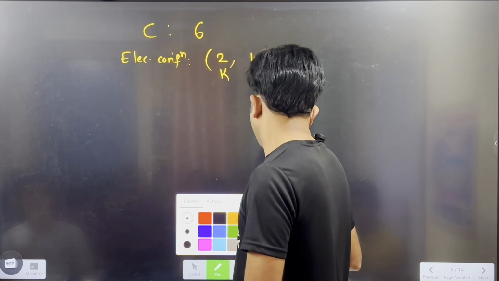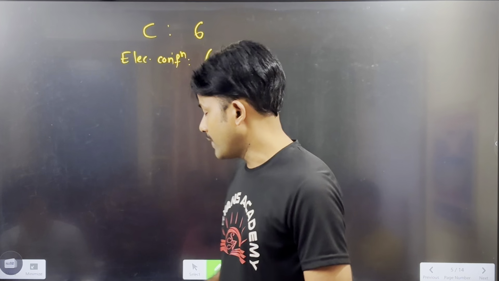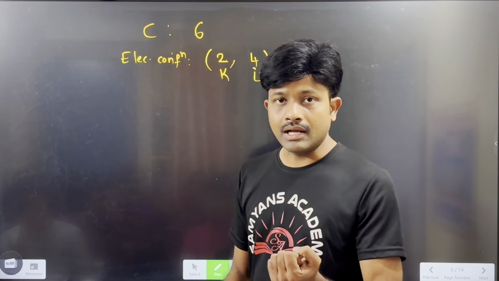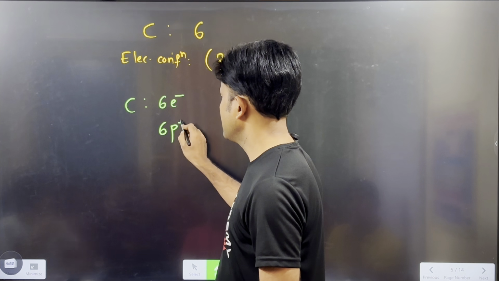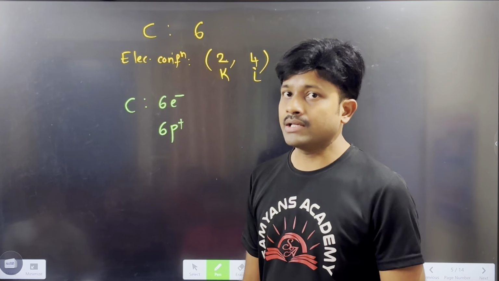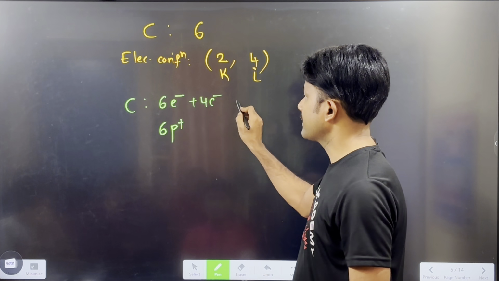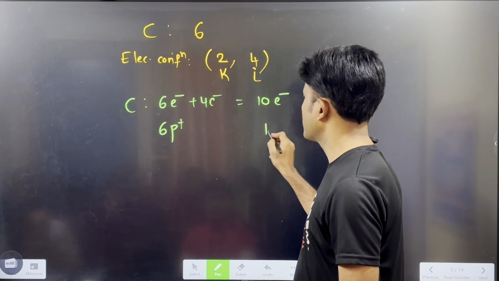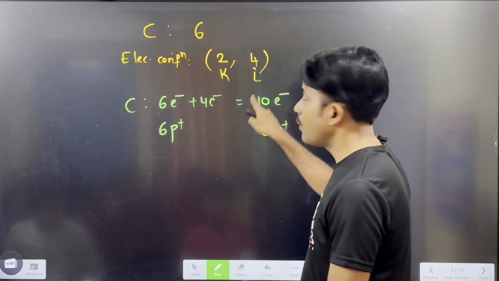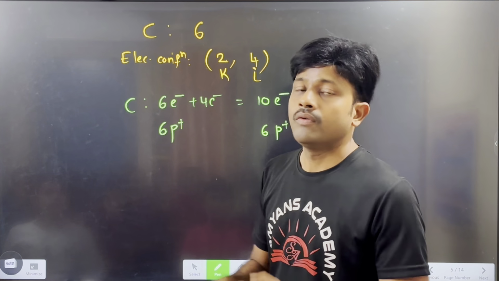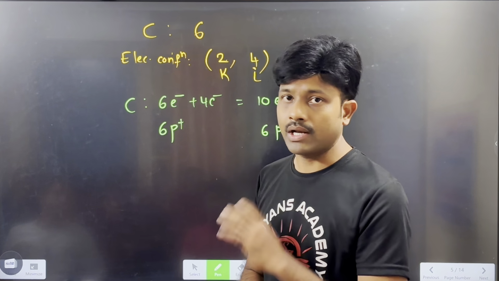Okay, now why does this carbon not lose the electrons and not gain the electrons? Because now you see, if carbon gains electrons, carbon has how many electrons? Can you tell? 6 electrons, 6 protons. Let us assume that if carbon gains 4 electrons, the electron number becomes 10, but the proton number remains the same. And remember, these 6 protons cannot hold these 10 electrons very effectively. For this reason, carbon cannot gain these 4 electrons.